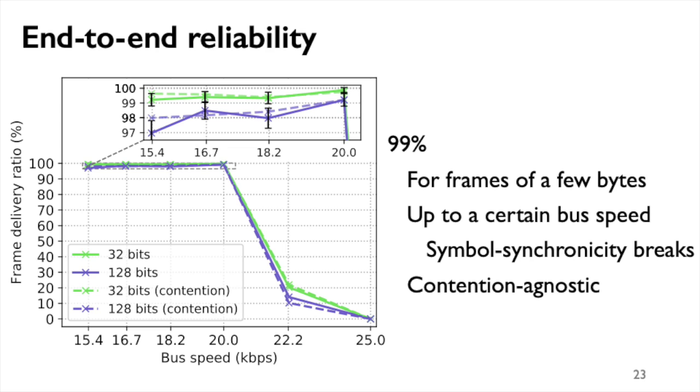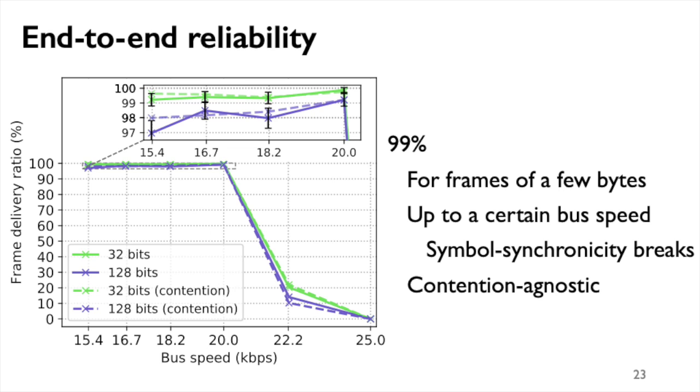Reliability then. The probability that a frame being sent across the network gets delivered intact to any node is about 99%. The most important caveat here is that zero-wire should stick to frames a few bytes in size. Symbol-synchronous buses tend to have a much stronger relationship between frame length and reliability, preferring shorter frames. If we increase bus speed beyond 20 kilobits per second, reliability will also collapse very quickly, because symbol synchronicity cannot be maintained.